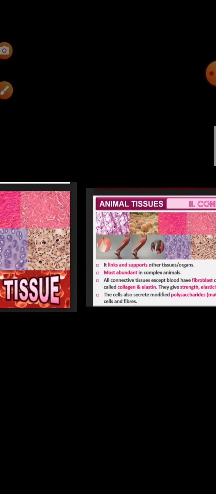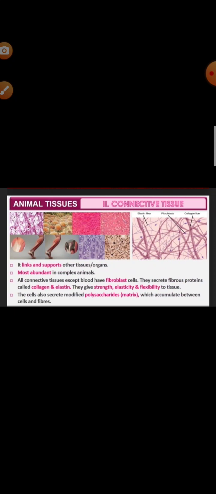This we will know in detail now. As the term indicates, connective tissue binds different tissues and organs together and supports them, and it also provides the structural framework to form the body. The characteristic feature of this connective tissue is that the component cells are loosely arranged and widely separated by the extracellular matrix.